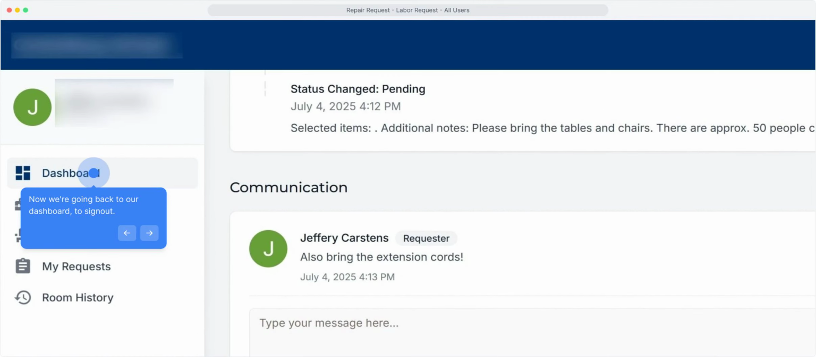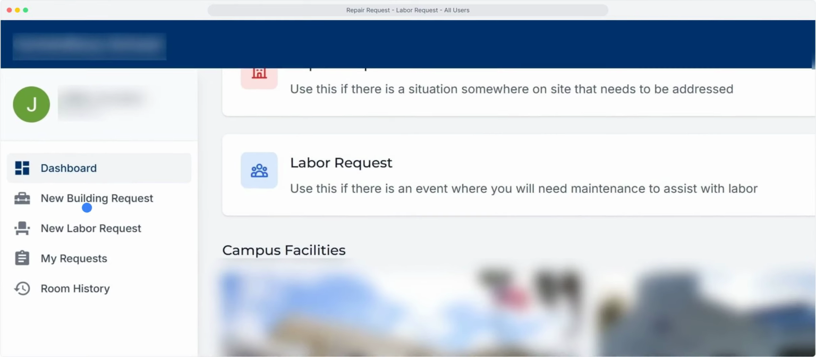Click on Dashboard so that we can sign out. Click on Sign Out.